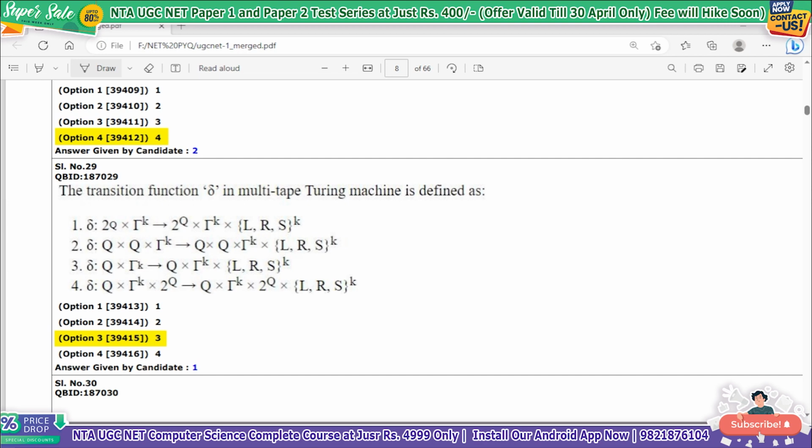लेट्स से दिस इज योर टेप 1, this is your tape 2 and this is your tape 3. So each tape is having a separate head and each head can move independently of the others. मतलब अगर ये head यहाँ move कर रहा है तो ये वाला head यहाँ move कर जाएगा, ये वाला head यहाँ move कर जाएगा. मतलब every head is moving independently. ठीक है, this is your basic understanding of multi-tape Turing machine.